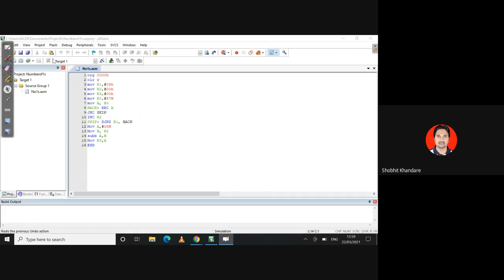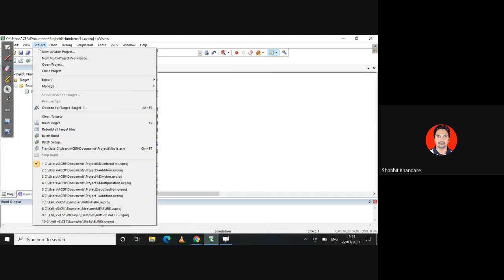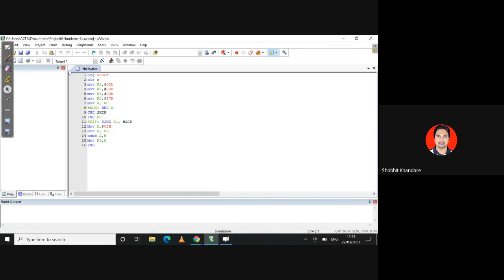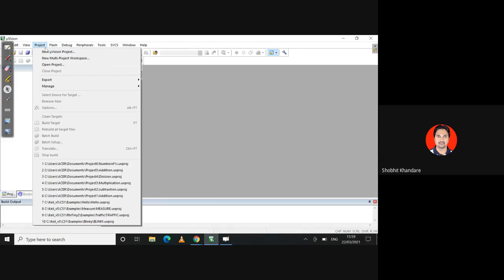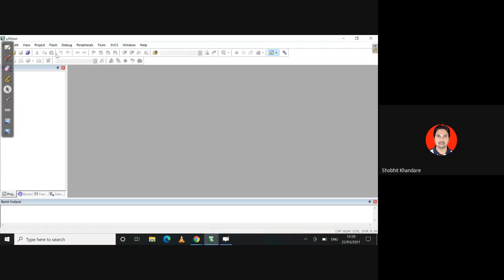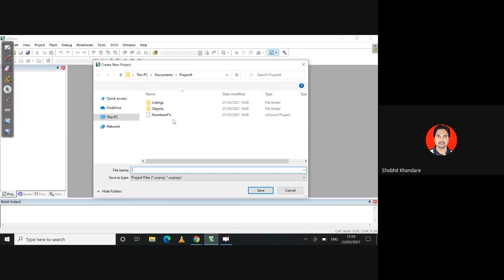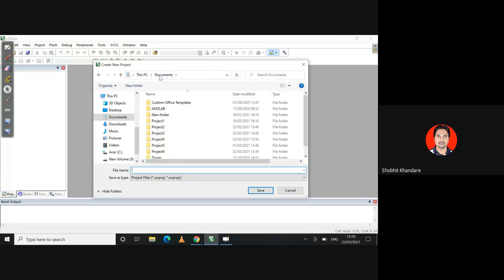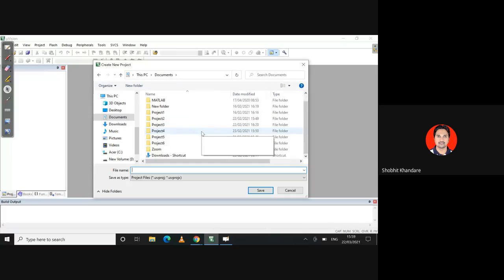So I will write down the code, and side by side we are going to see the comments on each and every instruction. As the previous project is open, the first thing is to close the project, then go to Project, then New Project. So this is project number 6. Let me go to the document. We have completed till project number 6, so I will have a new folder with project number 7.